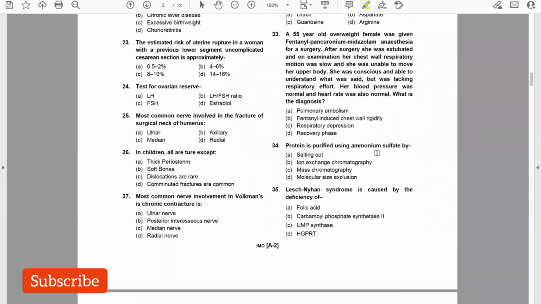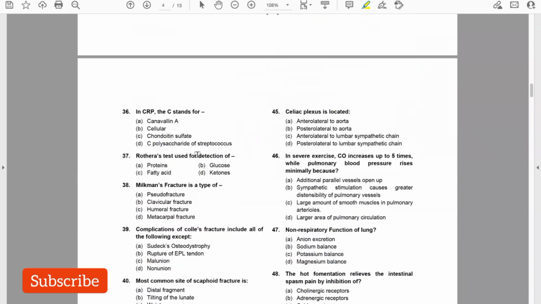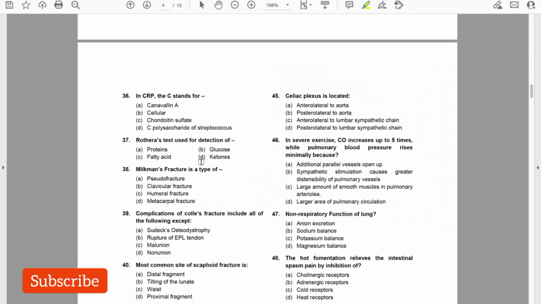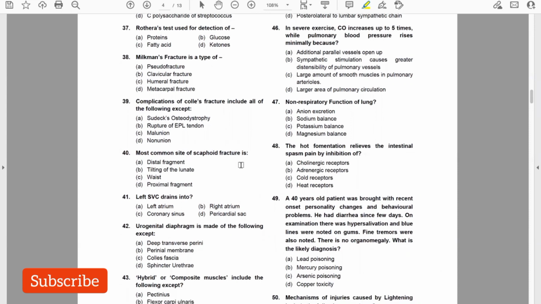Protein is purified using ammonium sulfate by salting out. Lesch-Nyhan syndrome is caused by the deficiency of HGPRT. In C-reactive protein, the C stands for C polysaccharide of Streptococcus. Rothera's test is used for detection of ketones. Milkman's fracture is a type of pseudofracture. Complications of Colles fracture include all of the following except, non-union. Answer is non-union. Most common site of scaphoid fracture is waist.